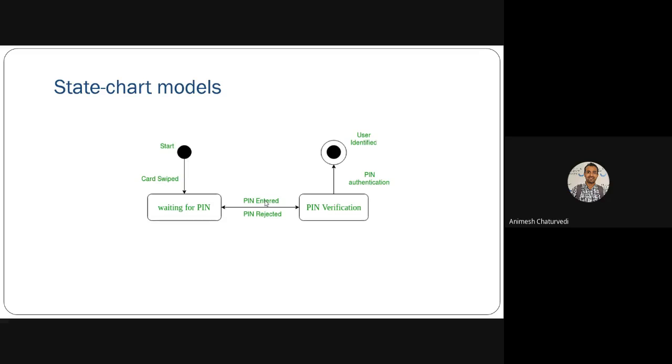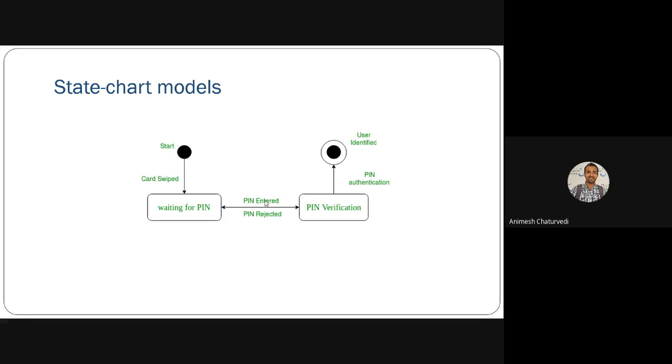Then state chart models, where there is a state and a state transition takes place. Suppose you have a system like an ATM. In the ATM you need to swipe the card, the ATM card, and wait to see whether the pin is correct or not.